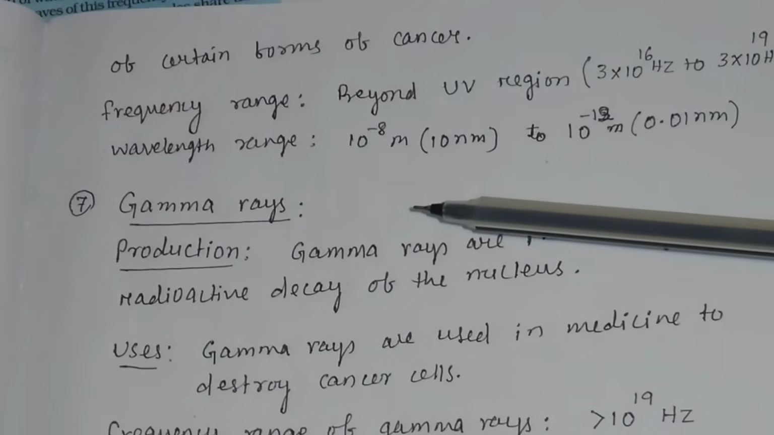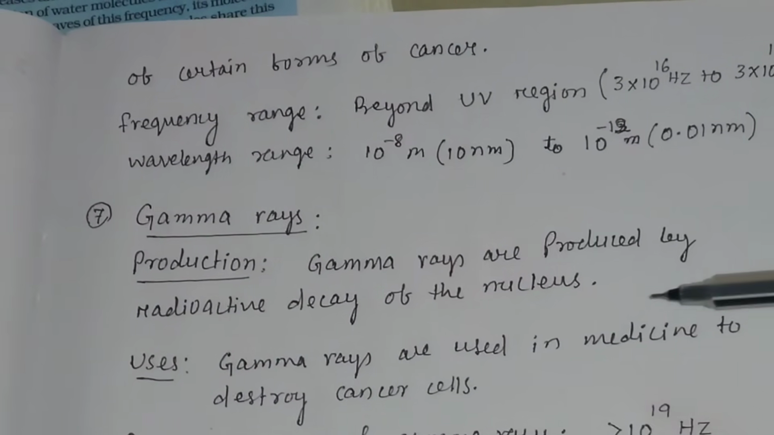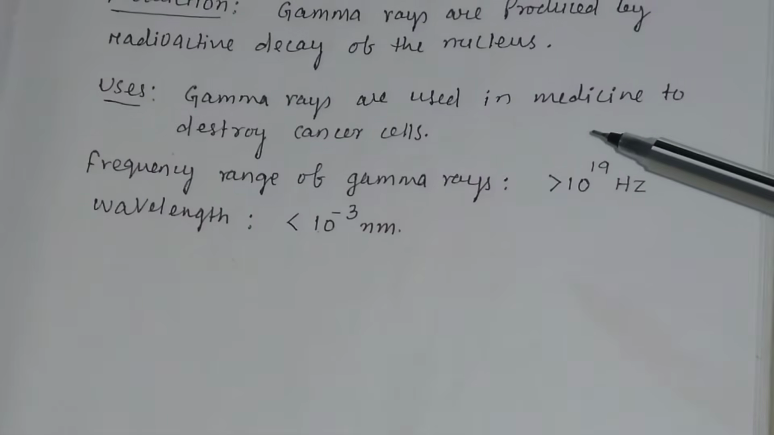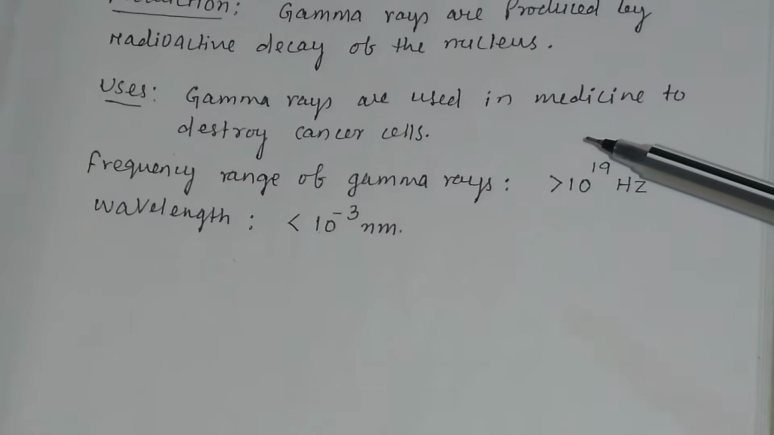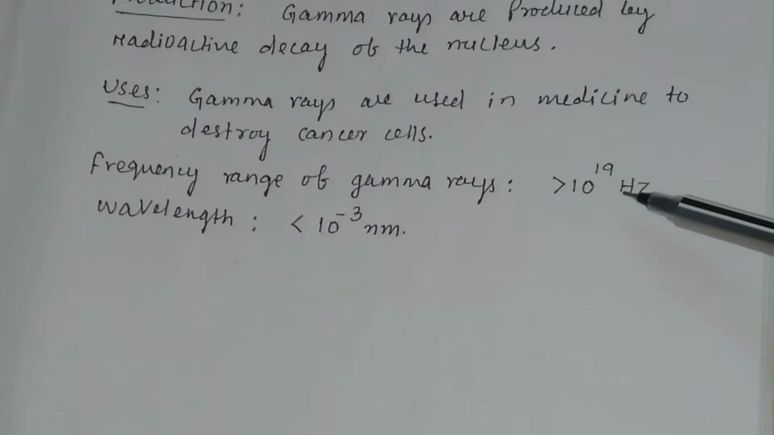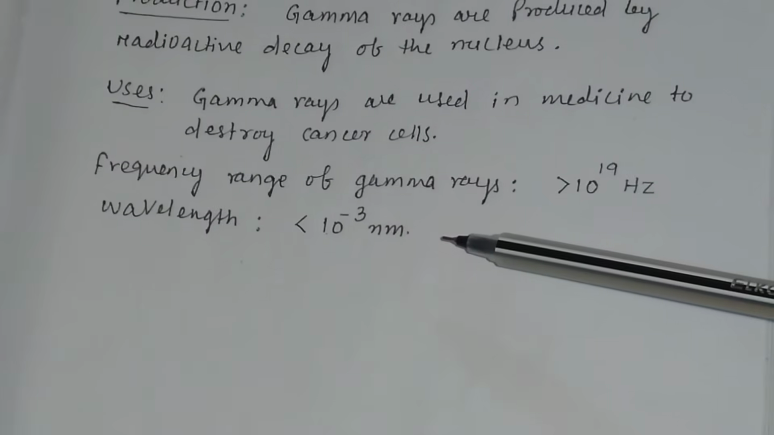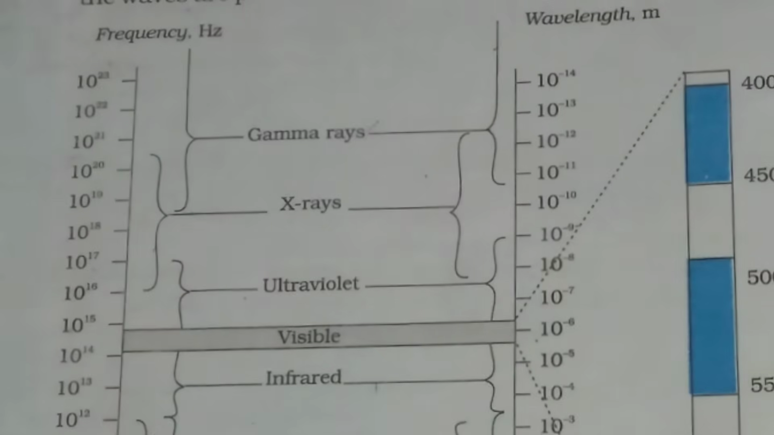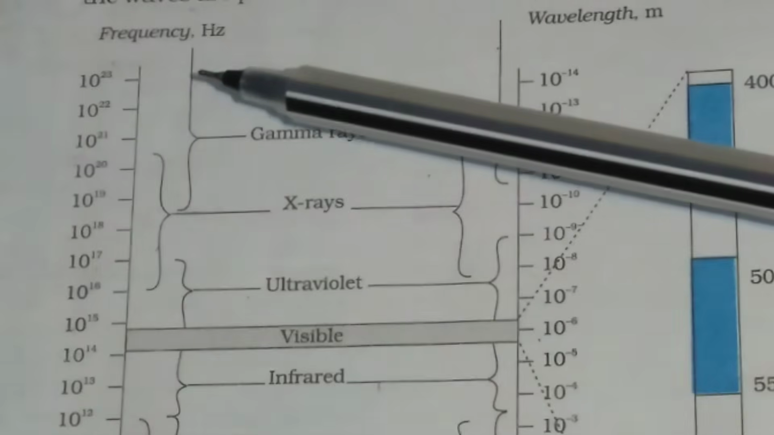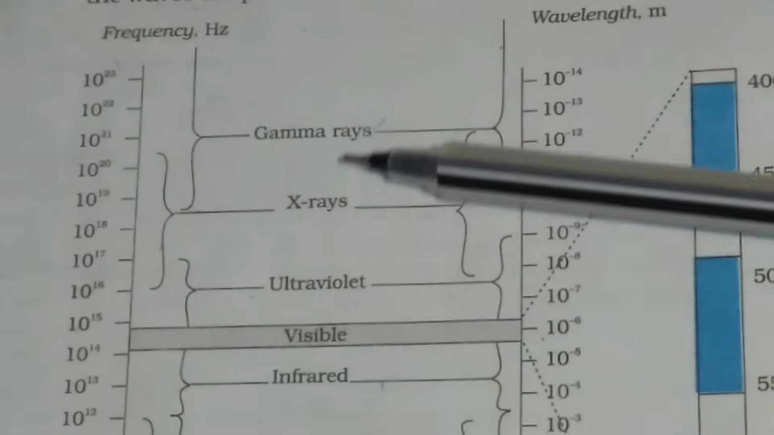Then you have gamma rays. In the electromagnetic spectrum, above X-rays, you have gamma rays. Gamma rays are produced by radioactive decay of the nucleus. Gamma rays are used in medicine to destroy cancer cells, and the frequency range of gamma rays is greater than 10 to the power 19 Hz, and the wavelength is less than 10 to the power minus 3 nanometer. In the spectrum, you can see the frequency and wavelength range of gamma rays. Here you have gamma rays above the X-rays.